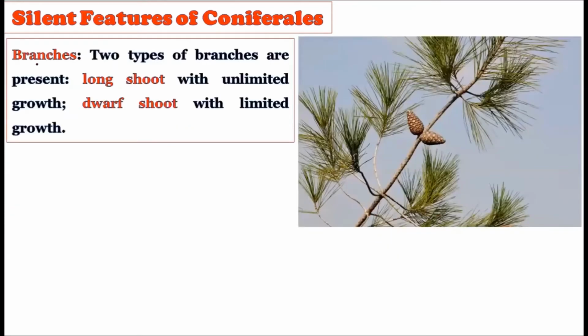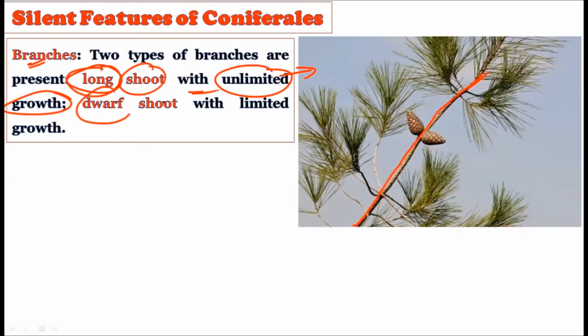Now see the branches, how the branches of Pinus are there. See, there are actually two types of branches in Pinus. The very first branch is called the long shoot. Okay, there is the long shoot with unlimited growth. That means this particular shoot will grow unlimitedly. Okay, it does not have any limitation. So the long shoots are there. These are the long shoots of unlimited growth, and these long shoots will grow unlimitedly.